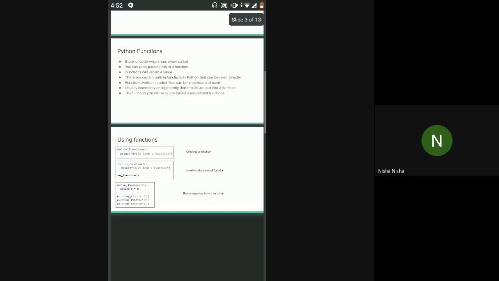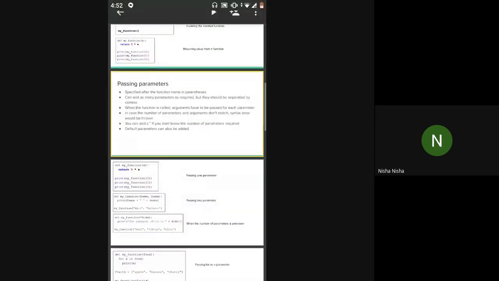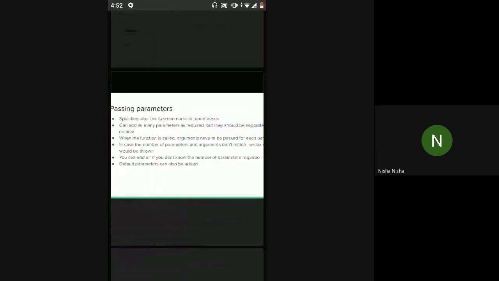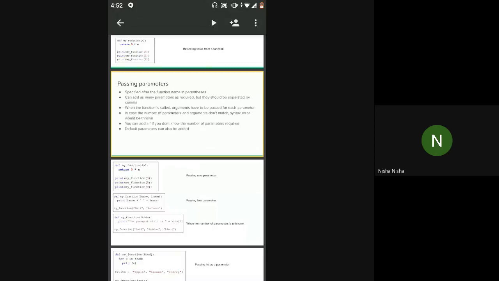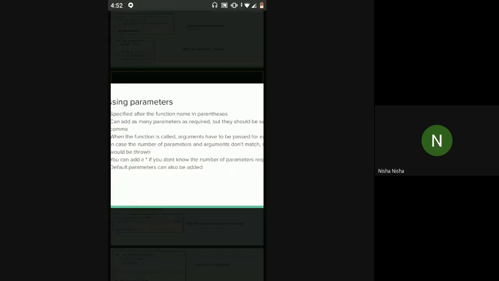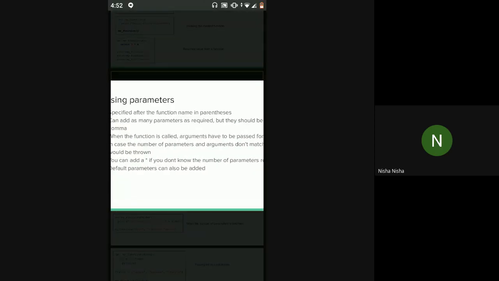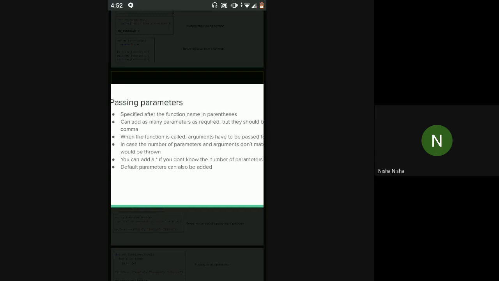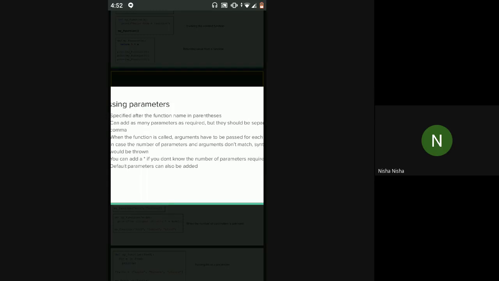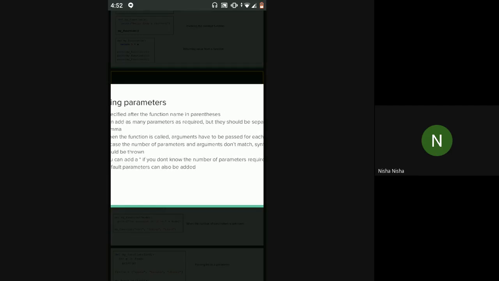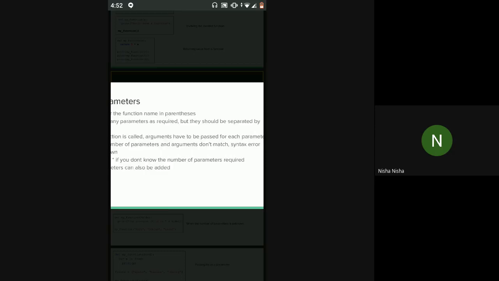Okay, so we saw passing arguments. It is specified after the function name and parenthesis. Whenever we pass parameters in a function definition, we write them inside the parenthesis, using a comma separated list of all the parameters. Whatever parameters you want to pass, all have to be separated by a comma. And when the function is called, arguments have to be passed for each parameter.